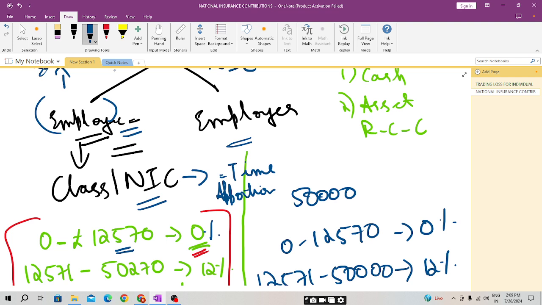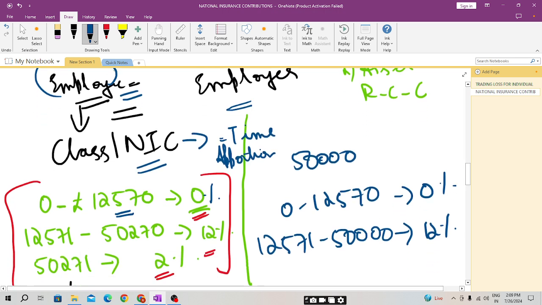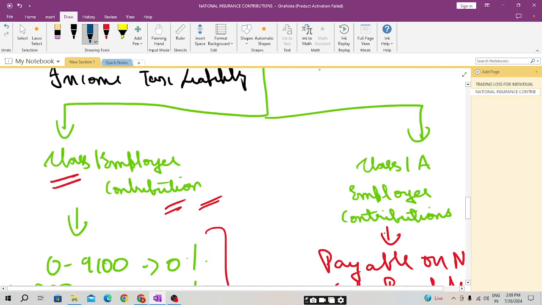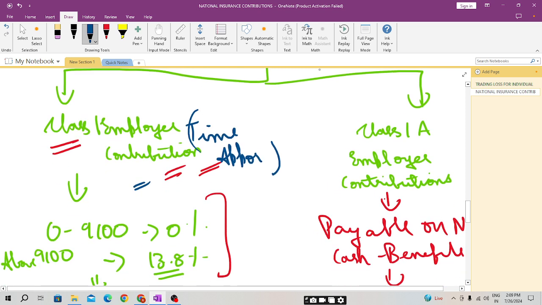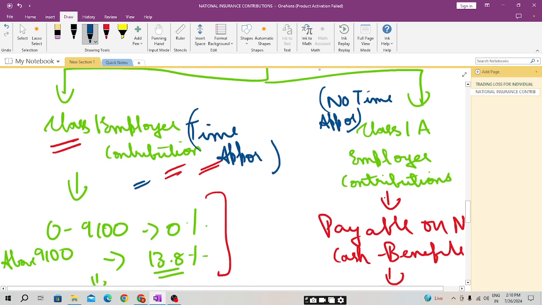But in the case of class 1A NIC, there is no need to time apportion, because if the employee is employed for only 8 months, then we calculate the taxable benefit for 8 months, and there is no need to apportion it.